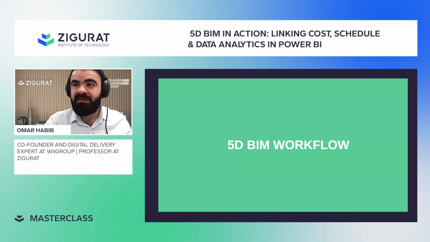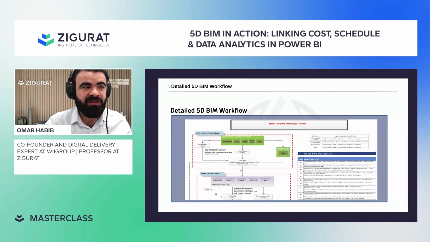So to build the first item, which is the workflow, how to link the 3D model with the time schedule, we need to look at this high-level workflow in terms of the process itself. You have your BIM engineering team using any kind of 3D model. They get the 3D model modeled, coordinated, with QS and QC, ready to go. And we talk here about a 3D model that has 400 LOD.